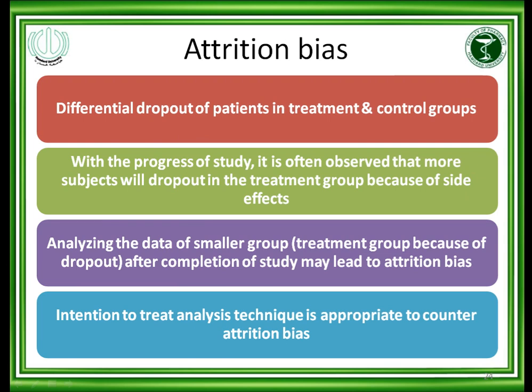Attrition bias is the differential dropout of patients in the treatment and control groups, meaning dropout or withdrawal of patients in each group. With the progress of a study, it is often observed that more subjects will drop out in the treatment group because of side effects. It is expected and estimated. Analyzing the data of the smaller treatment group after completion of a study because of dropout may lead to attrition bias. If the dropout rate is higher in the treatment group, then after the completion of the study the result will be misleading, and this is because of attrition. This is called attrition bias.